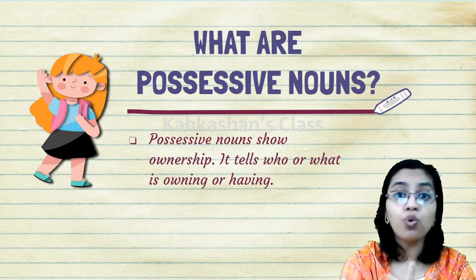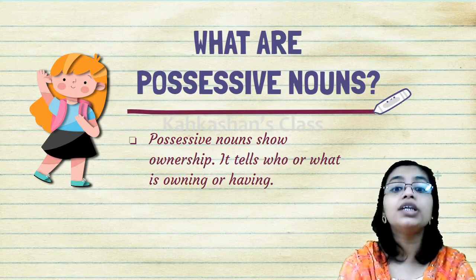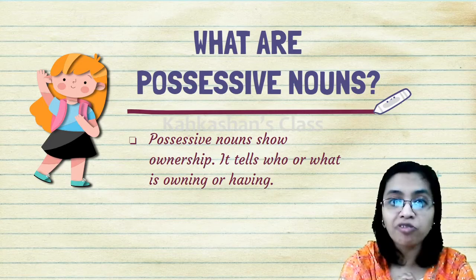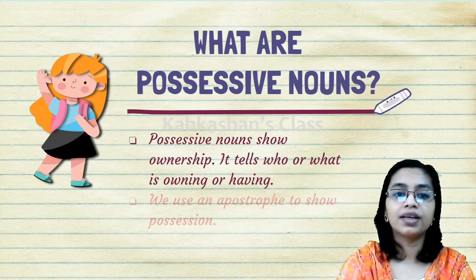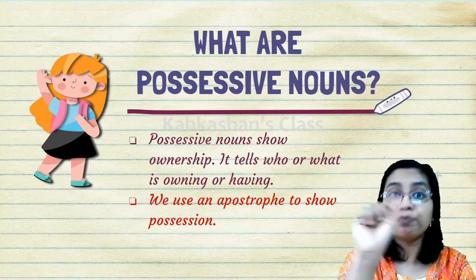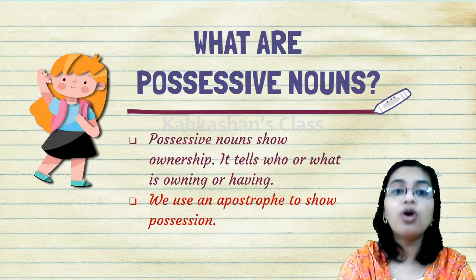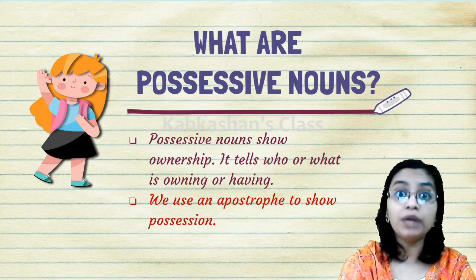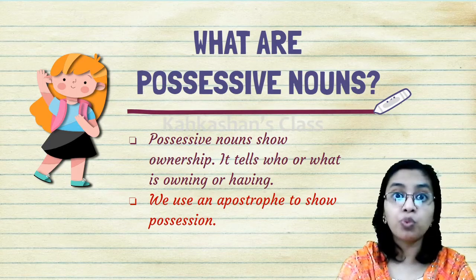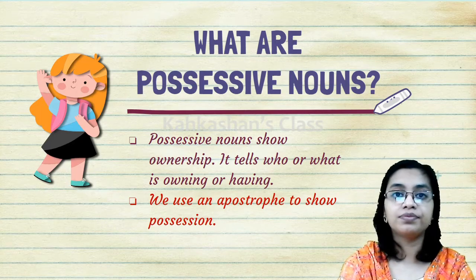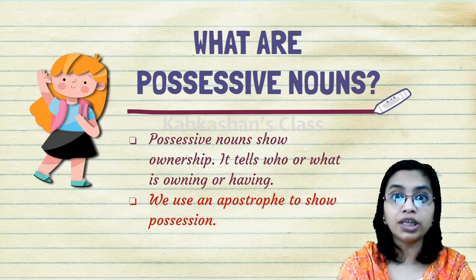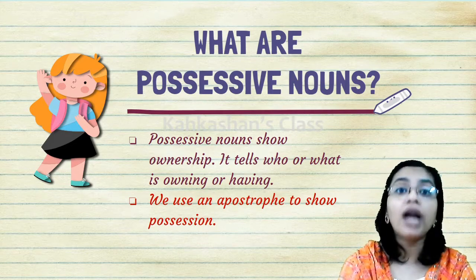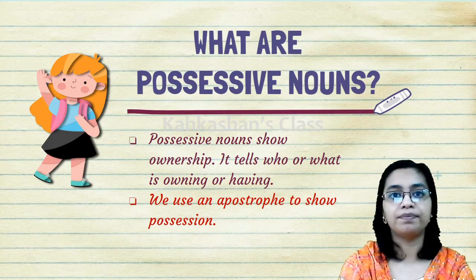It tells who or what is owning or having. We use an apostrophe to show possession. So, the word possessive comes from the word possession. When someone owns or has something.